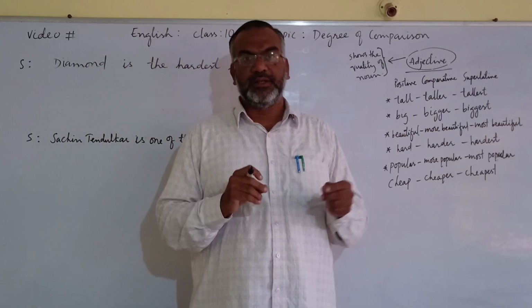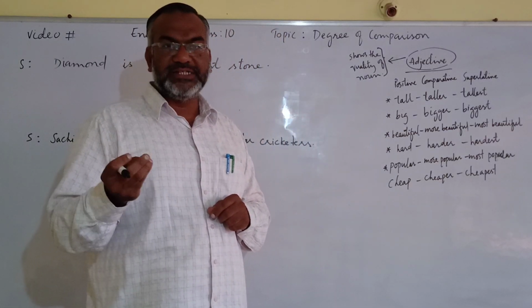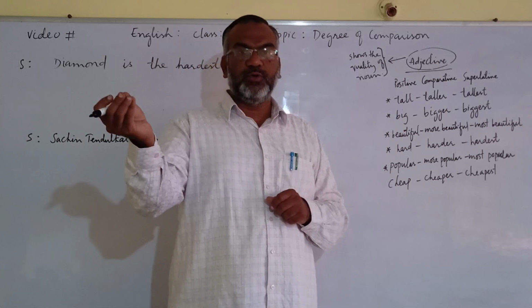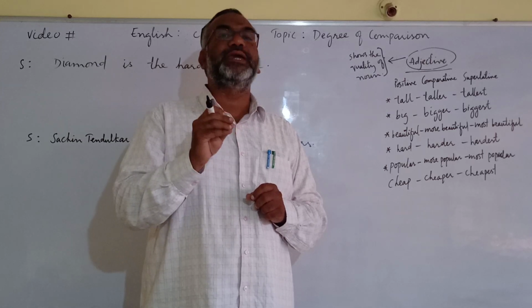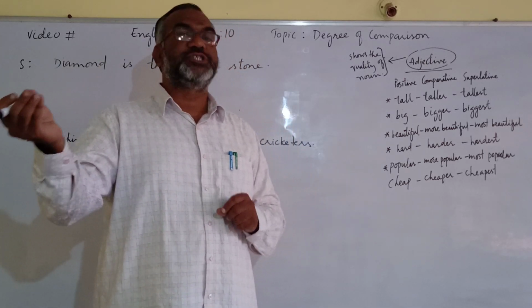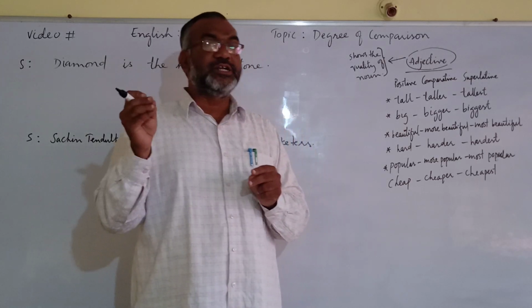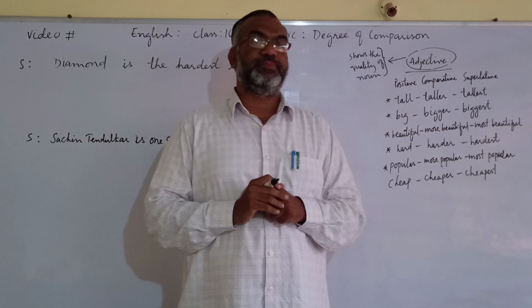For example, if I say white shirt, in this, shirt is noun, and white is showing the quality of shirt. How is the shirt? White shirt, in this case white is adjective.